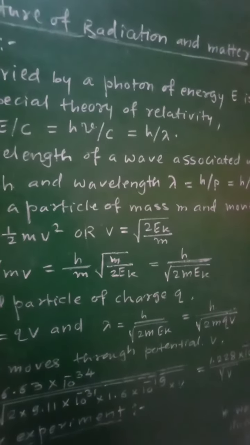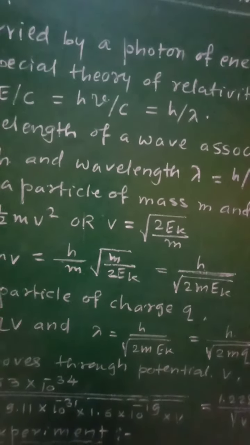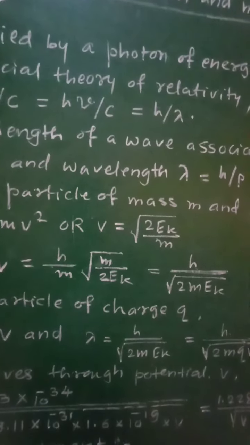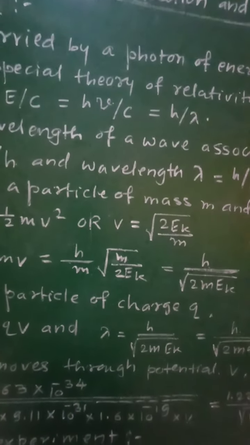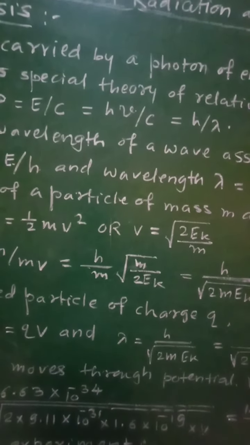Now if you consider this relation, lambda is equal to h upon square root of 2m Ek, then for a charged particle of charge q the wavelength can be calculated.